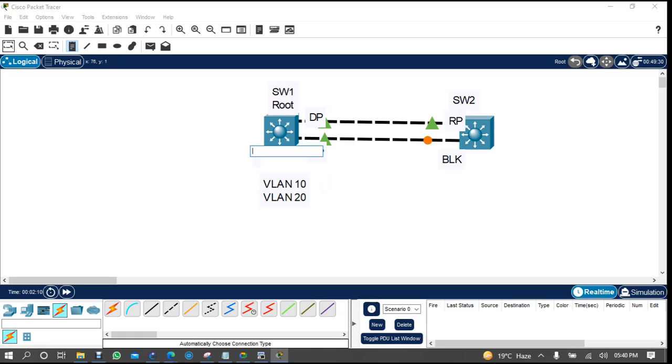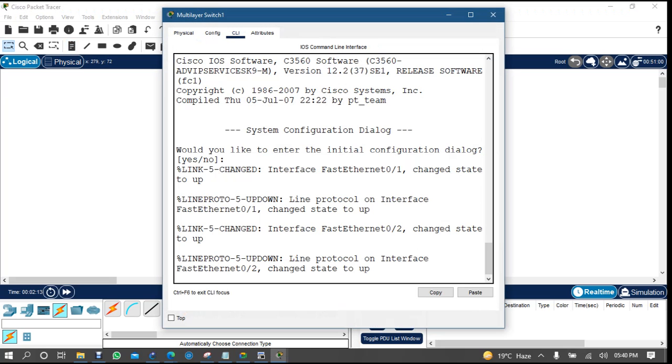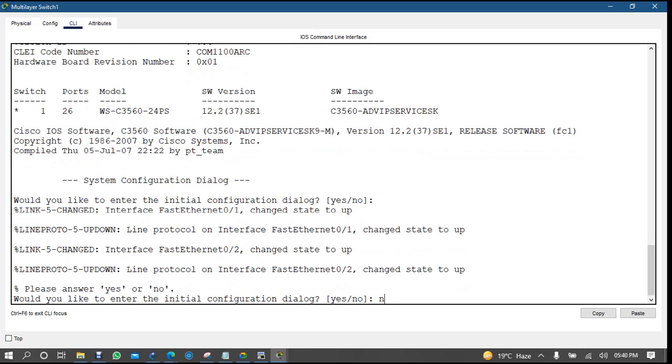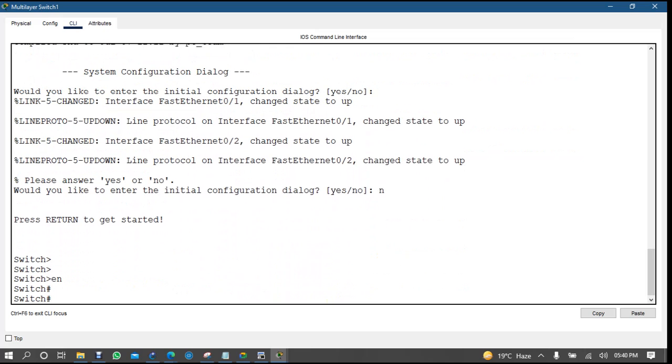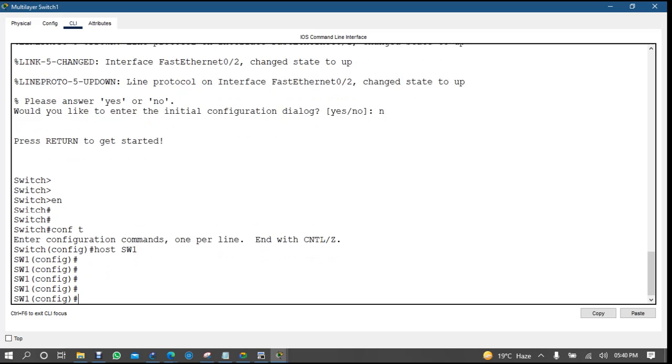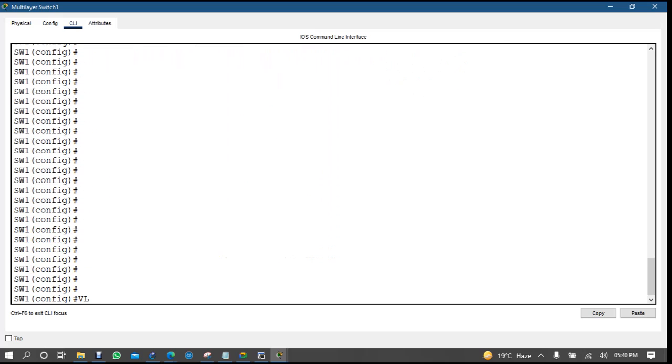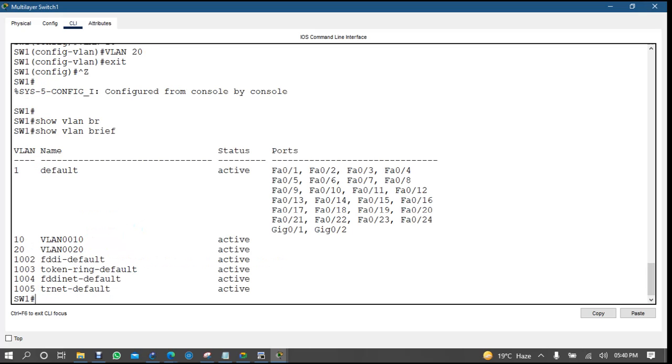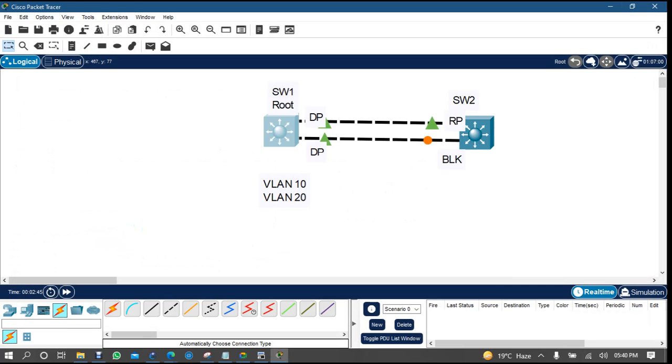So normally if you are coming to your switch, let's come here, CLI. Enable, conf t, host switch 1, and then say here VLAN 10, VLAN 20. Exit. Now if you are coming here, show VLAN brief, you have VLAN 10 and 20.